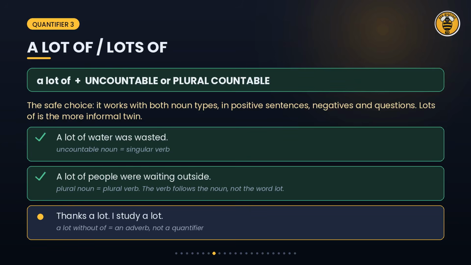A lot of and its informal twin lots of is the safe choice because it works with both countable and uncountable nouns in positive sentences, negatives and questions. One warning: the verb agrees with the noun after of, not with the word lot. A lot of water was wasted. A lot of people were waiting outside. Water is uncountable, so we use was. People is plural, so we use were. And be careful, a lot without of is an adverb. I study a lot. Thanks a lot.